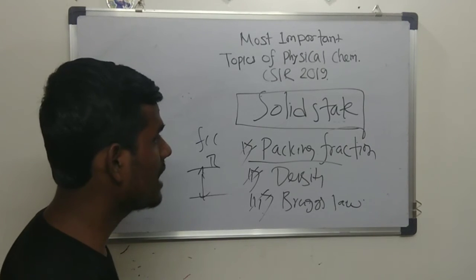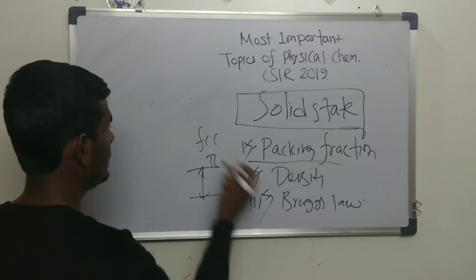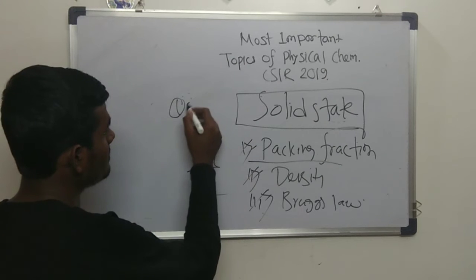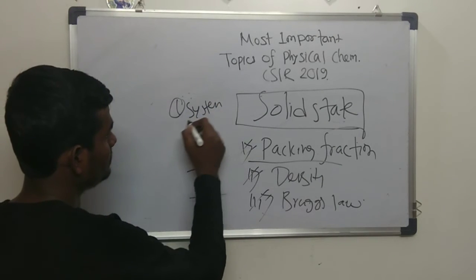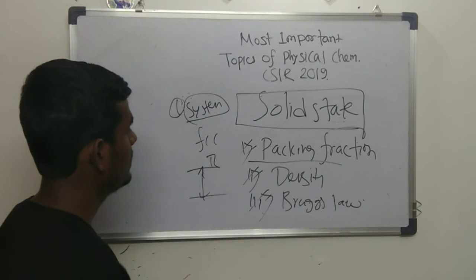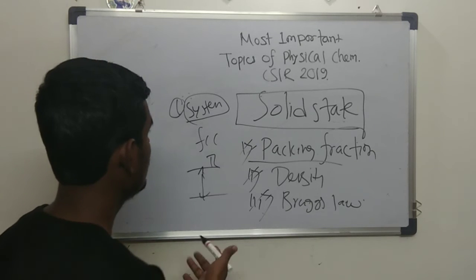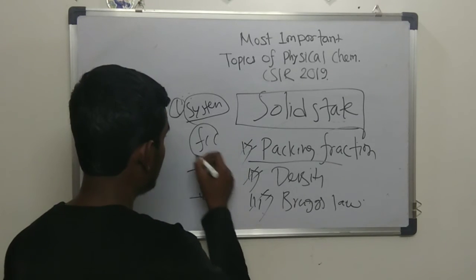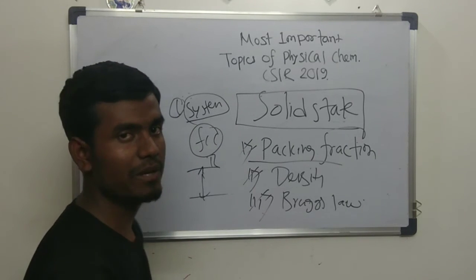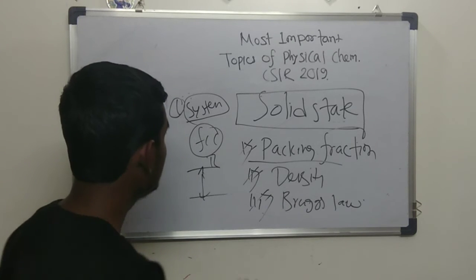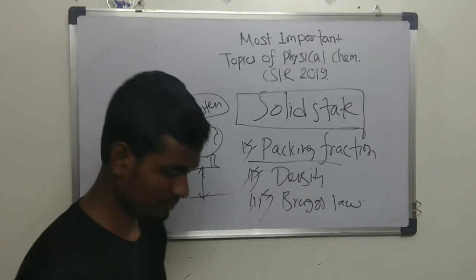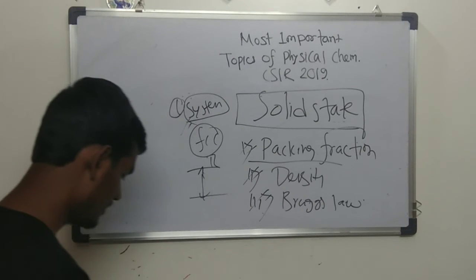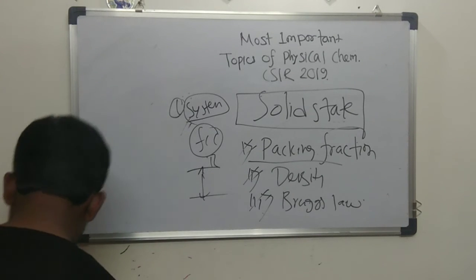One more thing that was not asked previously, but they may ask, is the systematic absence. For example, they can say this is an FCC lattice, which transition, which systematic absence, which plane will be observed or not. They will ask from this also. And basically this is enough for solid state.